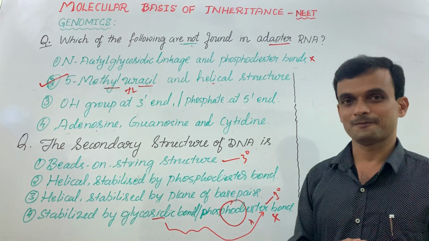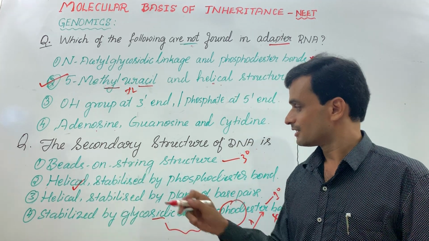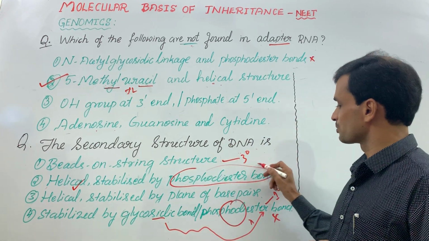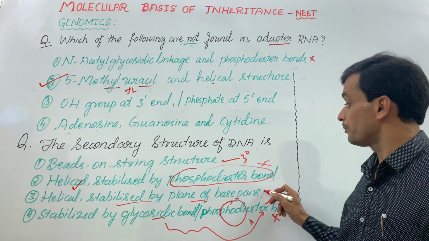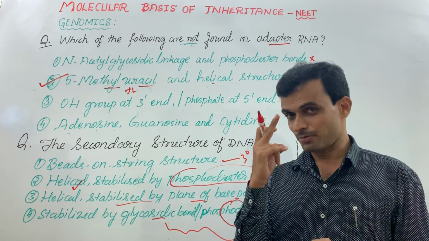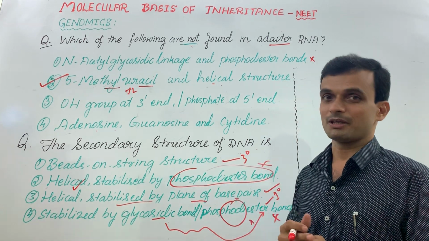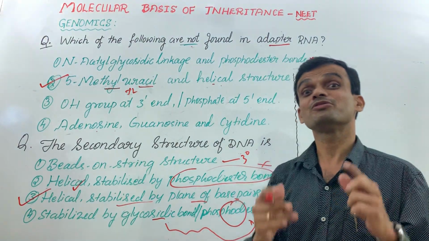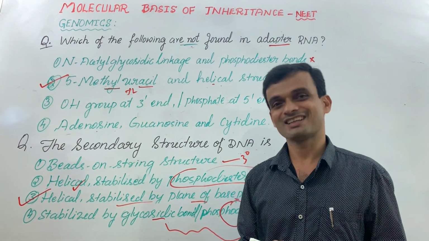Then which is secondary here? Helical. Stabilized by, again it can't be phosphodiester bond. Stabilized by the plane of base pairs. You have read the first part of this lesson carefully once, twice, thrice. You will not make mistakes. That's why you should be very confident about this type of NCERT level questions. I will take a few more sample questions in the next video.